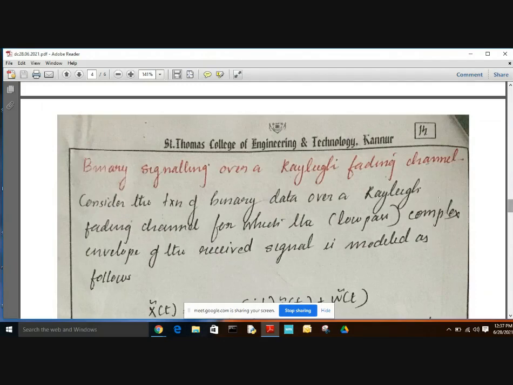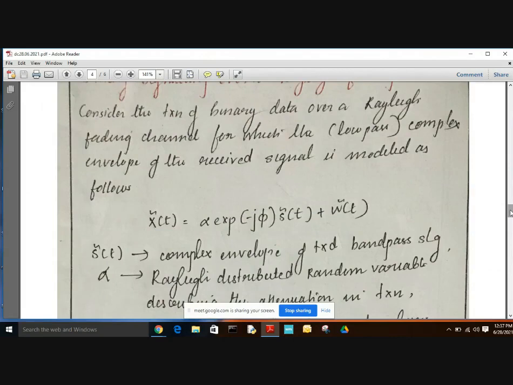Here we have to consider a transmission of binary data over a fading channel, for which the low-pass complex envelope of the received signal is modeled as follows: x bar of t is equal to alpha times e to the power of minus j phi times s bar of t plus w bar of t. So this x bar of t is nothing but the envelope of the received signal at the receiver.